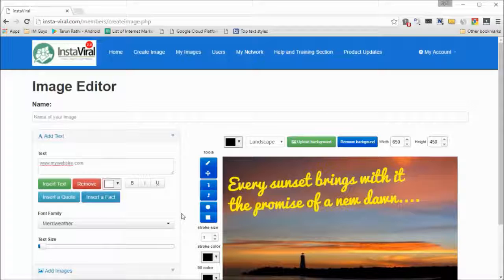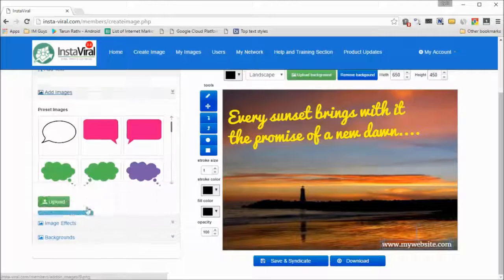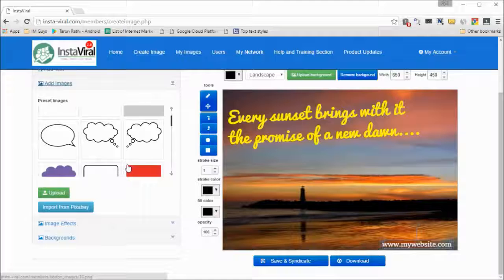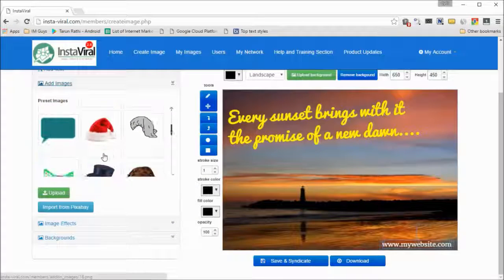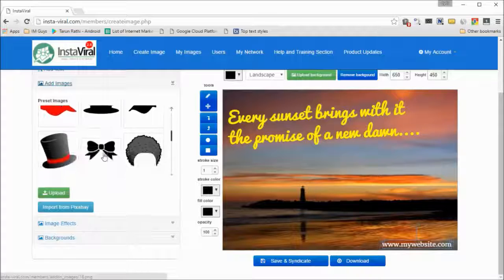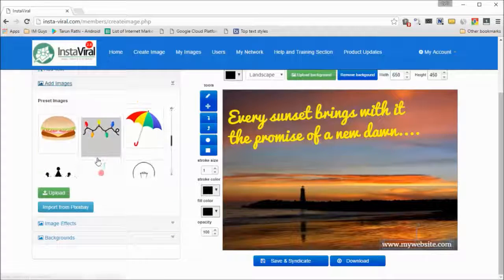So this is a great way to find ideas quickly. You don't need to work hard. You don't need to look for stuff on Google. You can get this stuff right inside InstaViral. You don't have to go anywhere else. Next, we've got add images, and we've got a number of fed images, image templates that you can put in right then. There are a number of images that you can use in a number of categories.